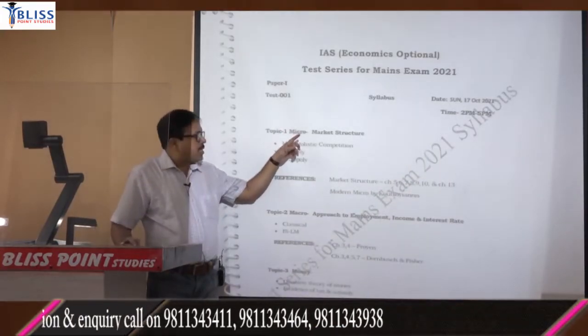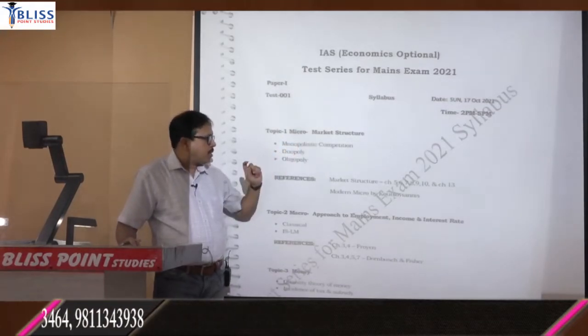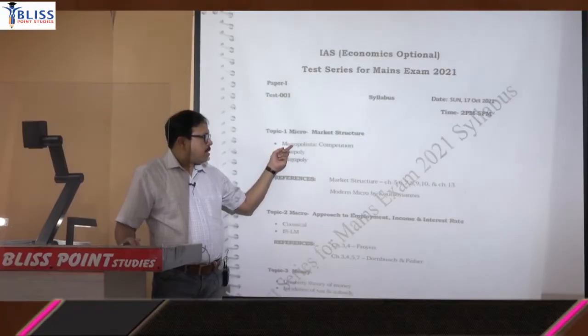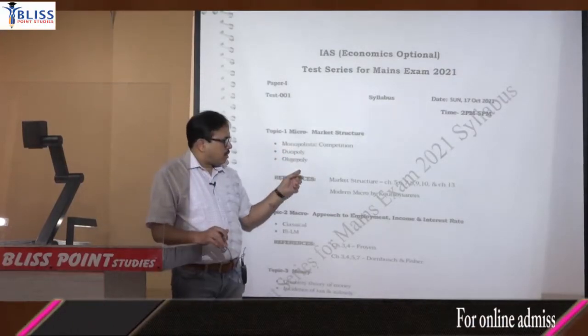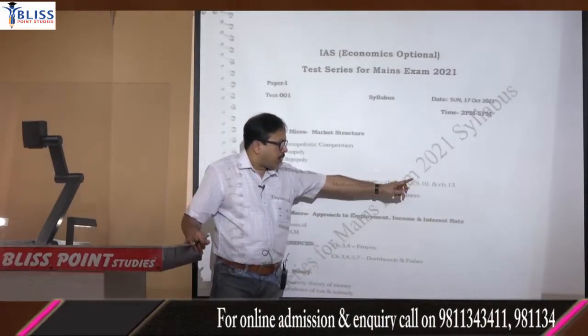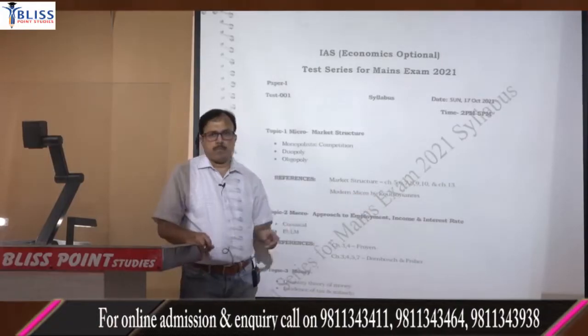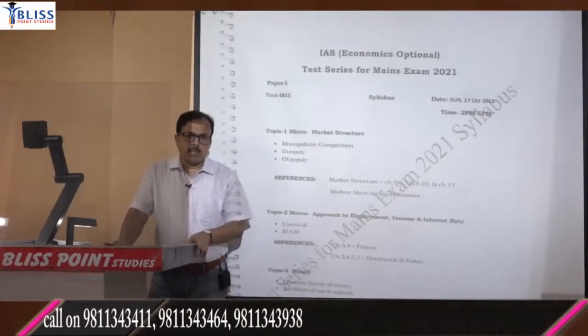So in test number 1, micro includes only market structure, and the syllabus is monopolistic, duopoly and oligopoly. For this topic you have to read chapter 5, 6, 7, 8, 9, 10 and chapter 13 from Koutsoyiannis. Chapter number 5 to 10 and chapter number 13 from Koutsoyiannis.